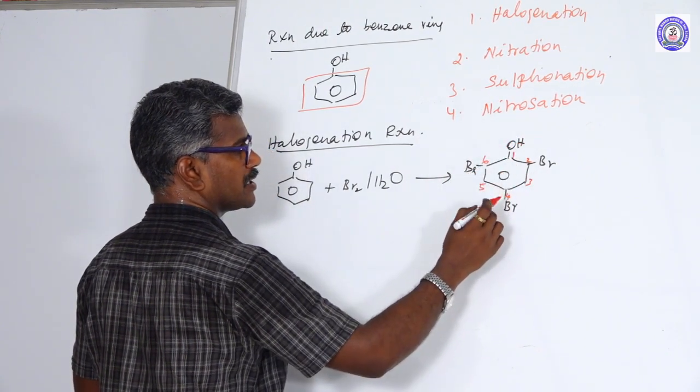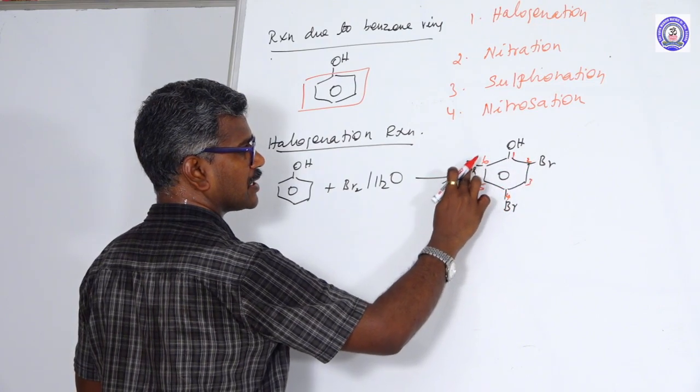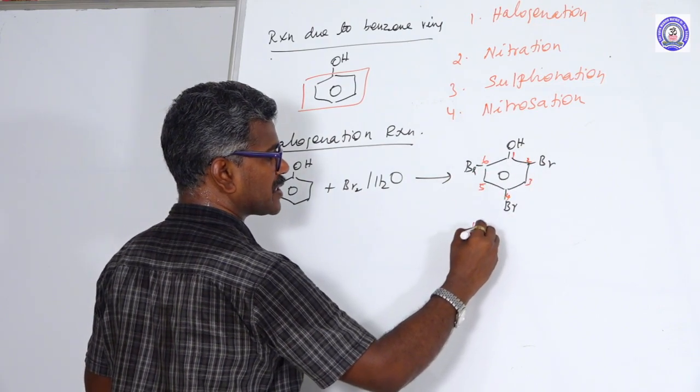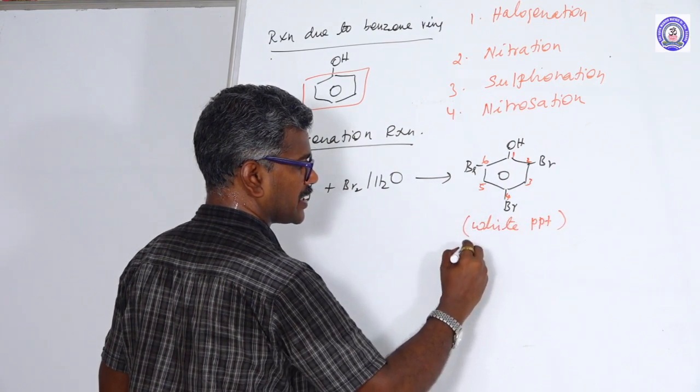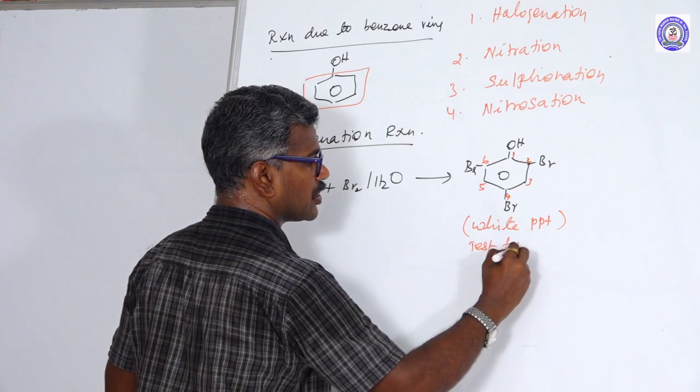This is 2,4,6-tribromophenol, a white precipitate. This is known as the test for phenol.